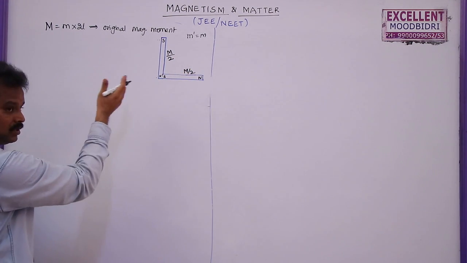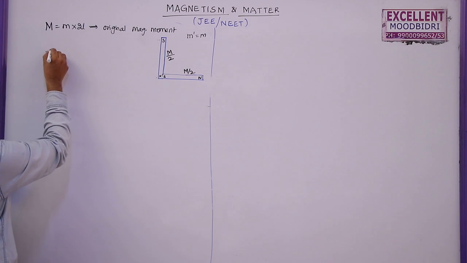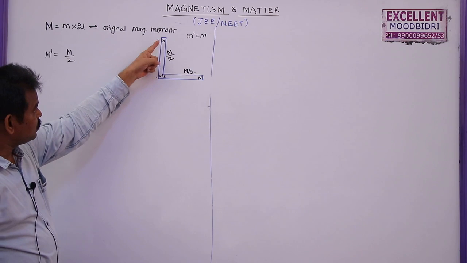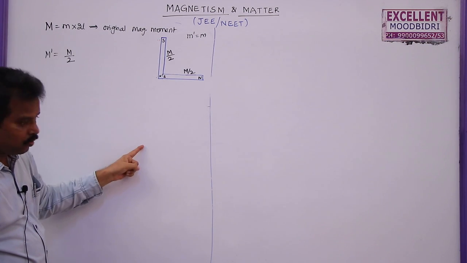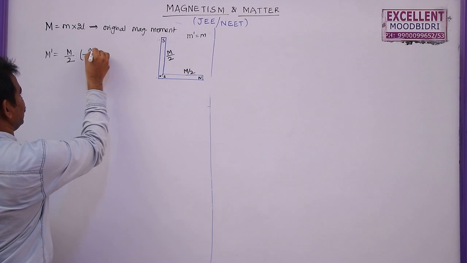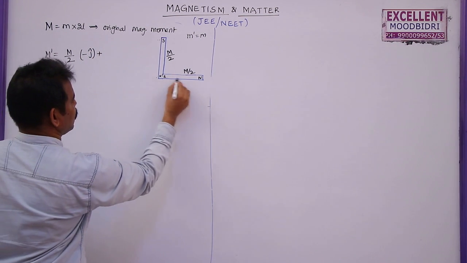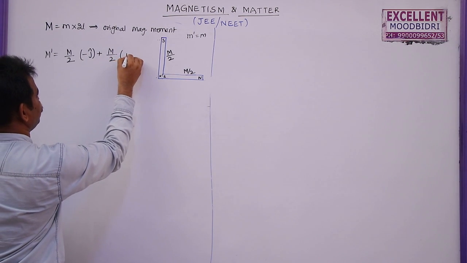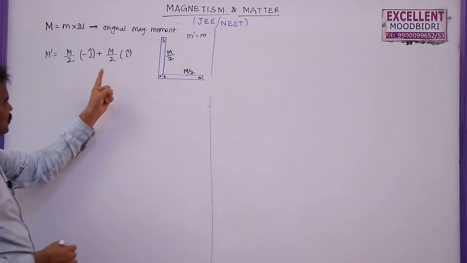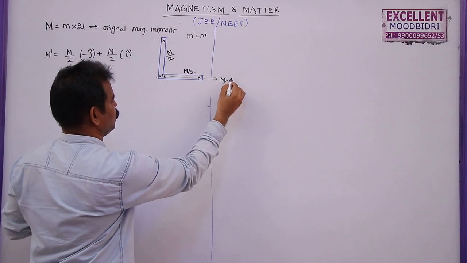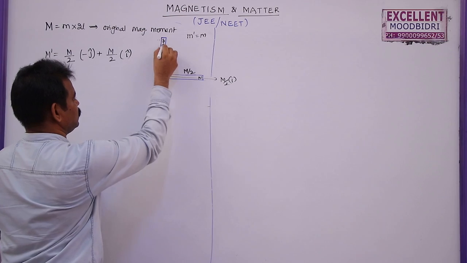So what is the resultant magnetic moment? The resultant magnetic moment is given by m by 2. So this is south to north downwards, that is along negative y-axis, minus j cap, plus this is south to north, this is along positive x-axis, plus i cap. You can say this is acting like this. This is m by 2 plus i cap. This is south to north.